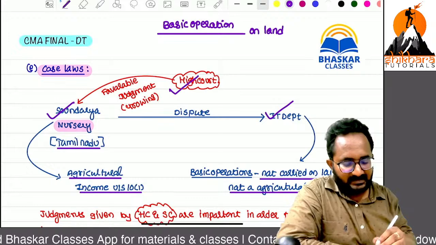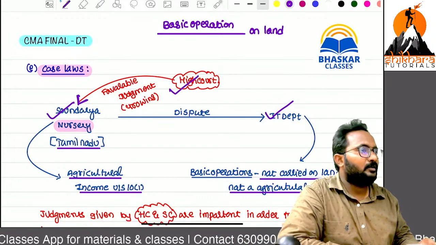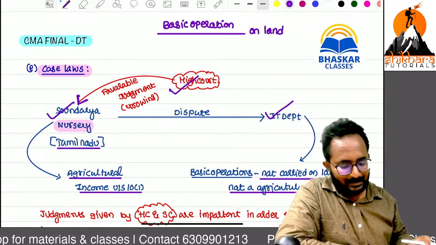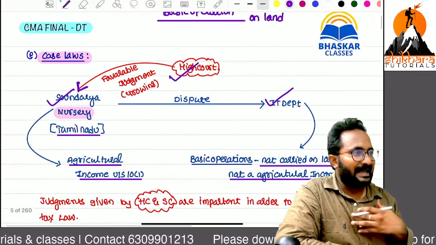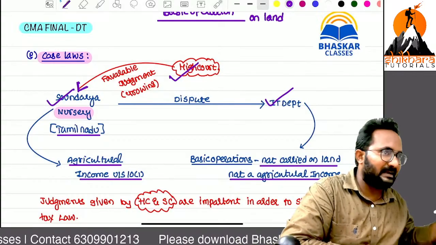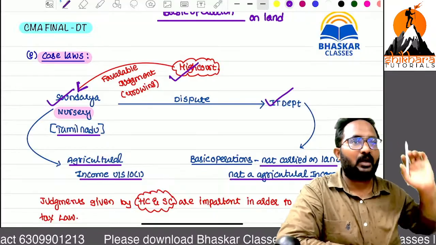The High Court gave the judgment favorable to whom? Soundarya Nurseries. The Madras High Court said, remember, whether the basic operations are carried out on the land or not on the land is irrelevant to determine agricultural income. Only one thing you have to check: whether there is a growing activity or not.